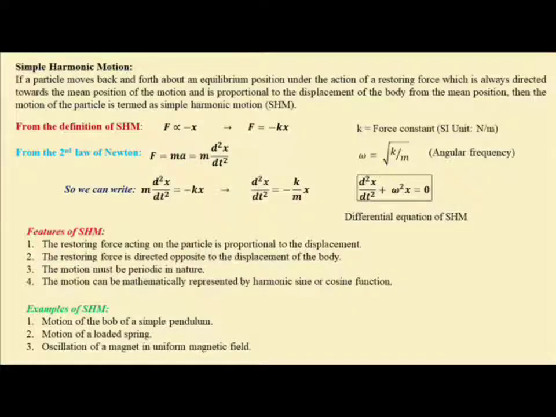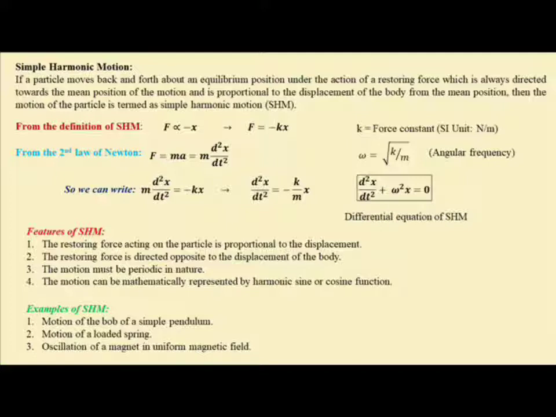Here we have given the definition of a motion which is called simple harmonic motion or SHM. These are motions where a body moves back and forth about an equilibrium position such that a restoring force acts over the body. The restoring force which acts over the body is always directed towards the equilibrium or mean position of motion, and it is proportional to the displacement of the body from the mean position. As it is given here in this definition,